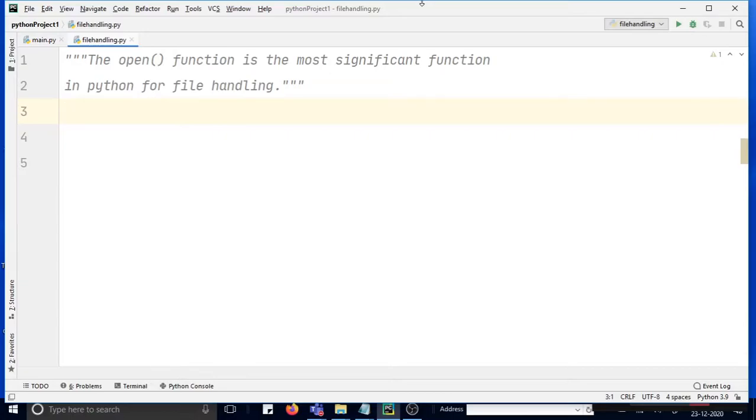In file handling, the open function is the most significant function in Python. First of all, we'll see how to read an existing file and how to write to a file. Mainly with files we have reading and writing, these two options.